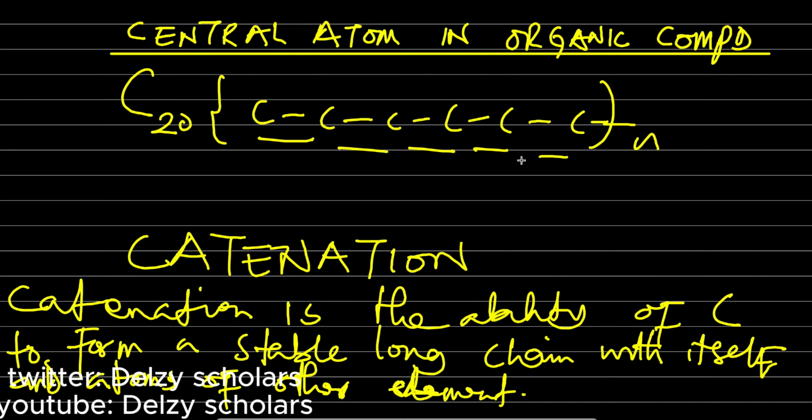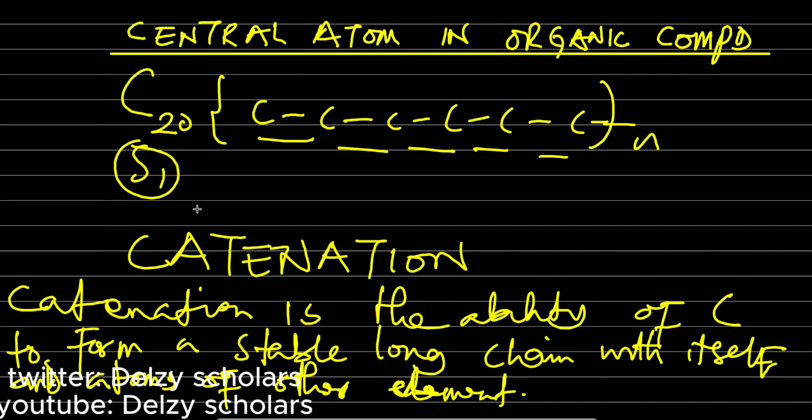The only element that comes close to carbon, but is not as unique as carbon, is silicon. Silicon is in the same group of the periodic table as carbon, below carbon. And if you recall, elements in the same group of the periodic table possess similar properties or characteristics. So silicon to some extent can form a chain, but not as long as carbon